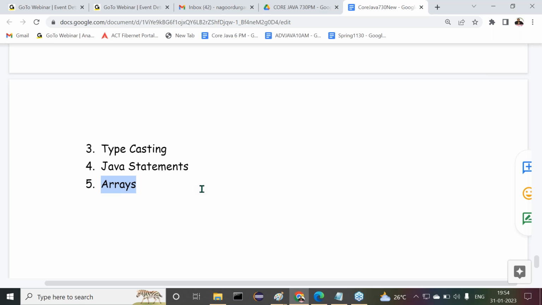In Java, what is this array? Array is an object. It is able to store multiple elements, more than one element of the same data type, as per indexing. So here it is an object basically. Once it is an object, we need to understand at least something about object orientation.